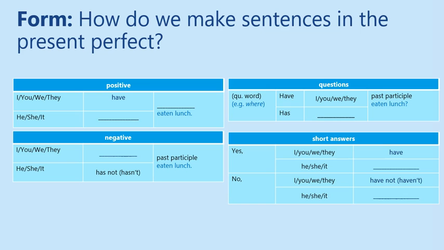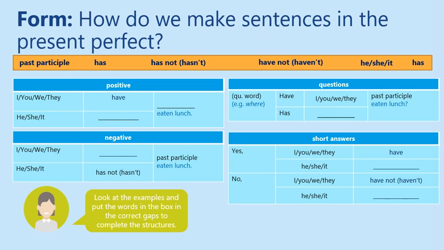Now, let's look at how we can form sentences using the present perfect. So we have four boxes: the positive, the negative, the questions, and the short answers. But there are some missing words. Let's try to fill in the blanks by using the words in this part. Okay, so look at the examples and put the words in the box in the correct gaps to complete the structures.